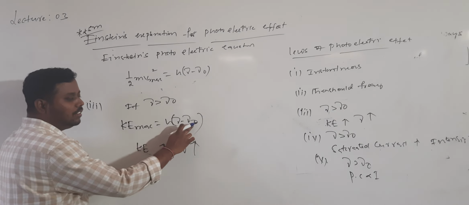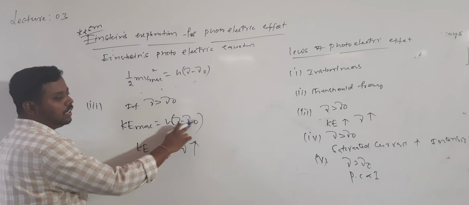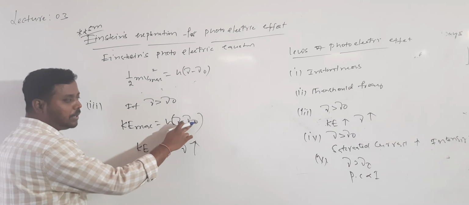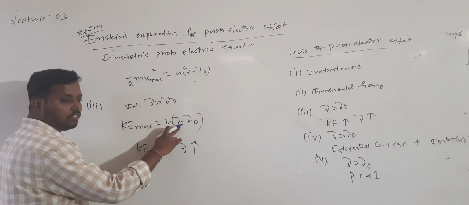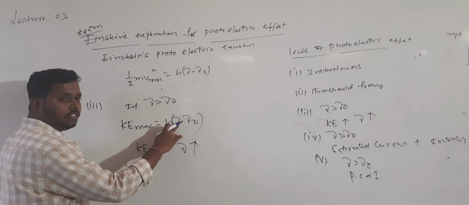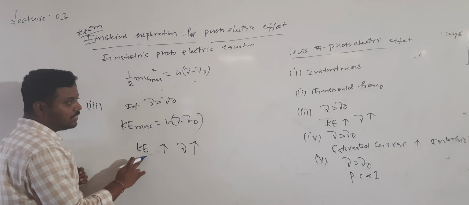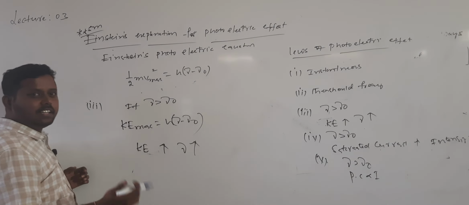For example, ν naught is some 2, h is already fixed. If I make ν value 3 minus 2, if I make ν value 4 minus 2, if I make ν value 5 minus 2. With increasing ν, what happens to kinetic energy? Increasing. From the Einstein equation, it is clear.